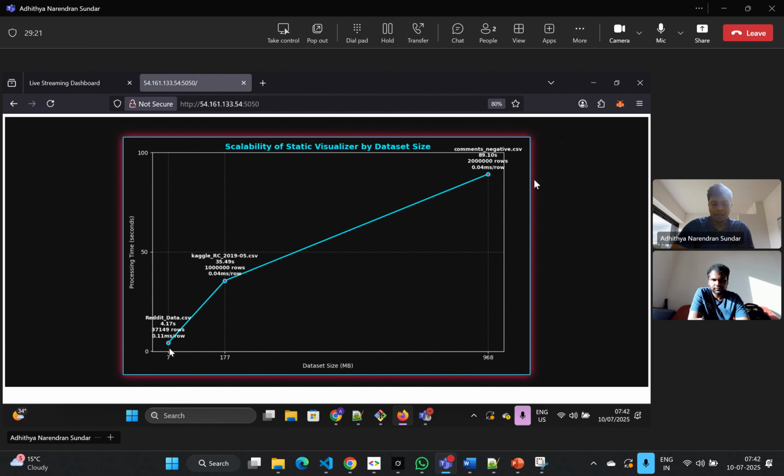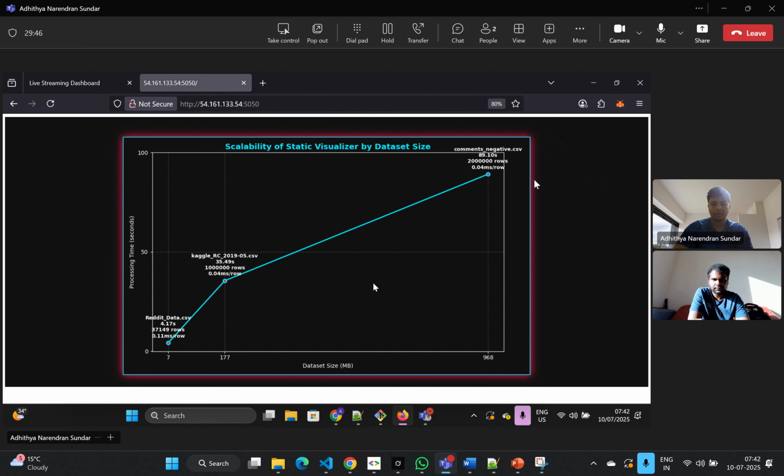Interestingly, the file that had the lowest data has 11 milliseconds per row, and as the size increases, it takes 0.4, which is lesser compared to the size. So this is how the scalability is being shown, because as the size increases, the speed is also increased.